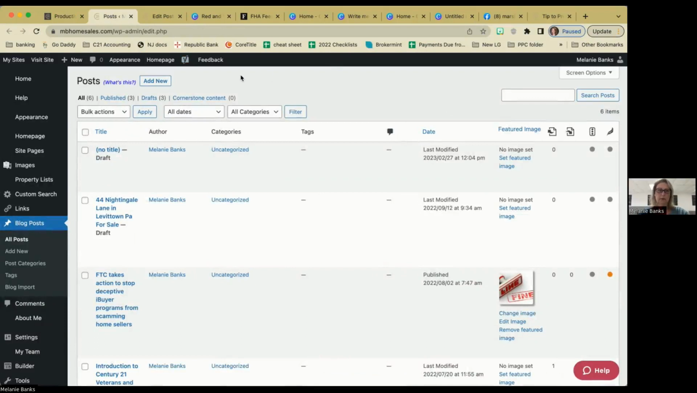We're now working on blog posts. In order to get to your blog post, you will go to the left menu. You will scan down to blog post. All of the posts you've already done will be there. If you don't have any, that's fine.